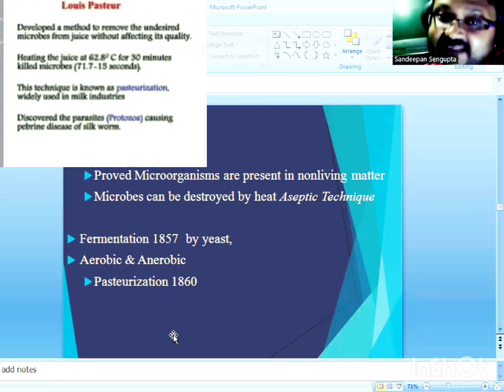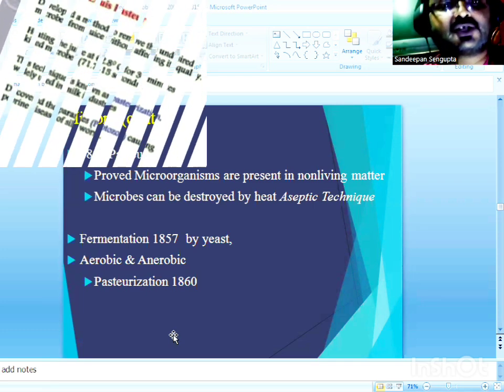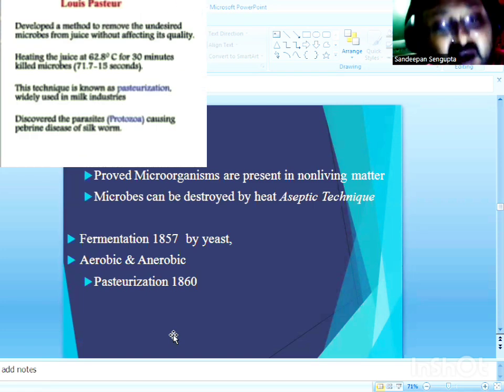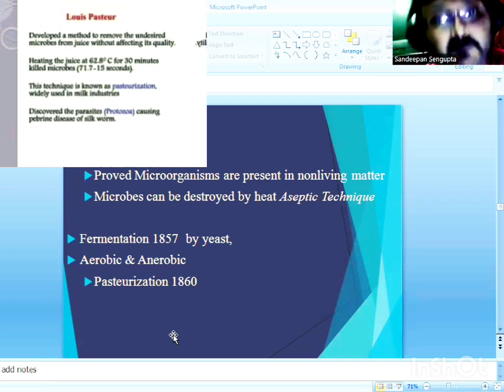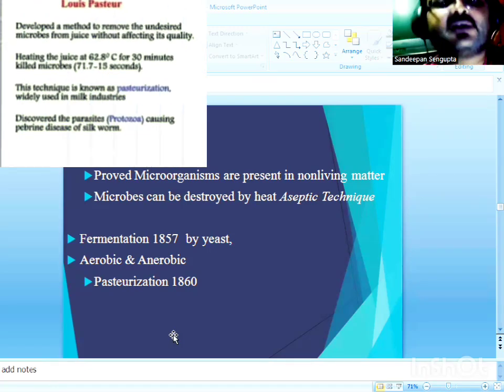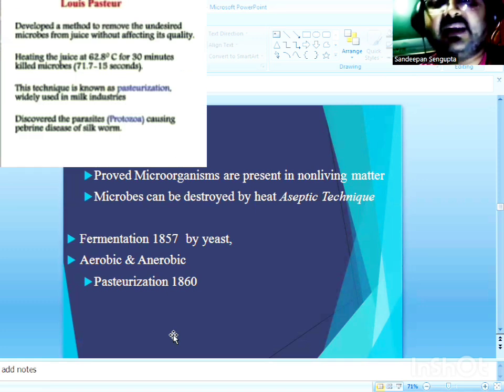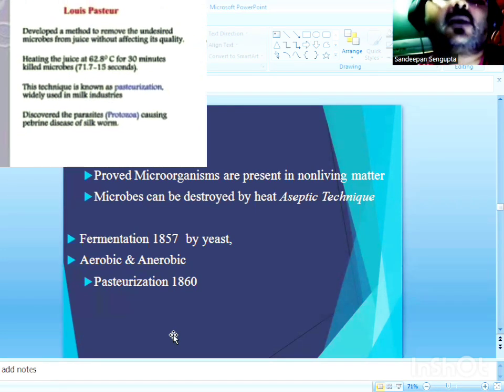This was the concept of pasteurization introduced by Louis Pasteur. Controlled heating of milk and milk products at 62.8 degrees Celsius can reduce the population of undesirable microorganisms present in milk without ruining the taste of milk.